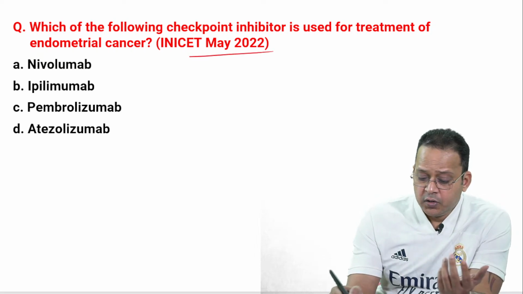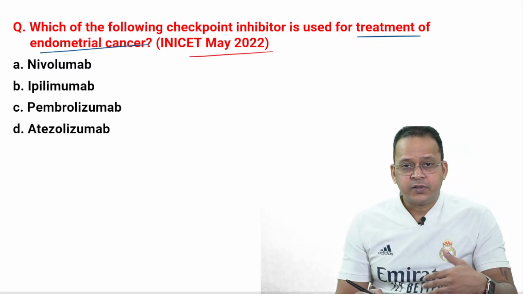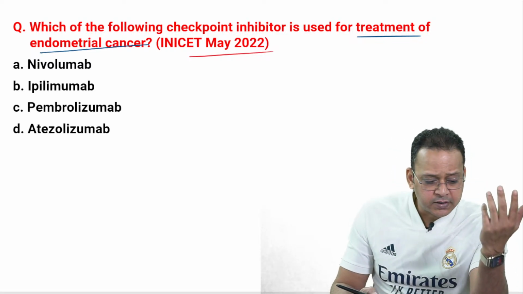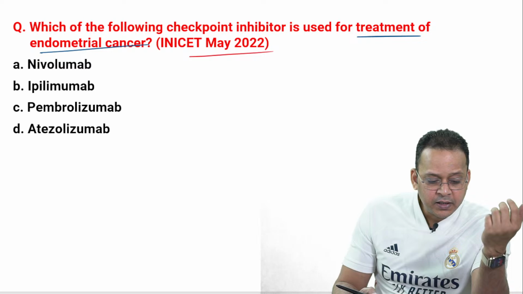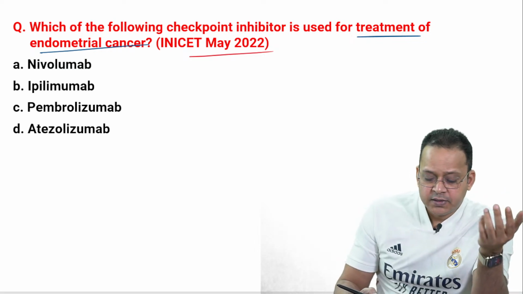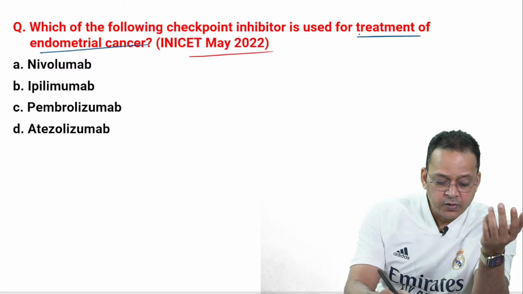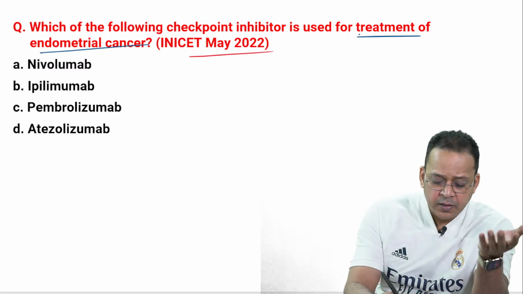Another MCQ. Which of the following checkpoint inhibitors is used for treatment of endometrial cancer? So I told you, right, 3 MCQs have been asked in the last 2 to 3 years. Right, so just now I told you guys the uses of pembrolizumab. Come on guys, what is the answer here? I've already told you the uses of pembrolizumab.